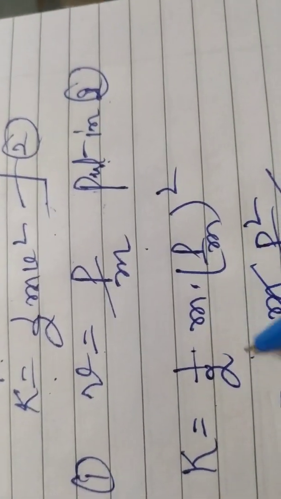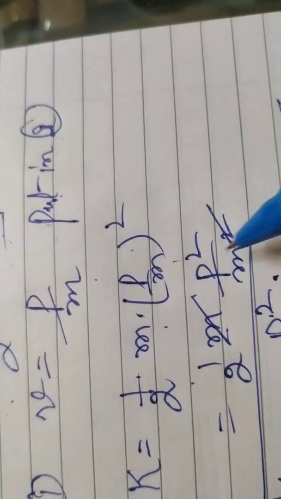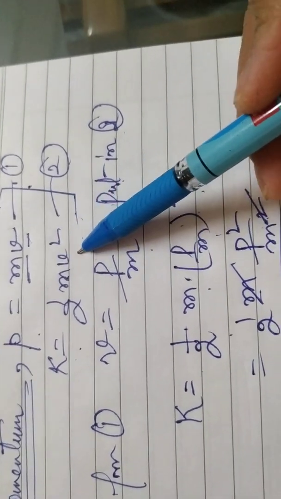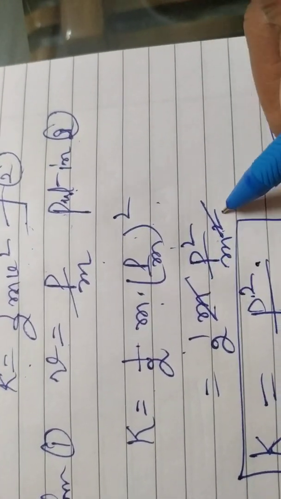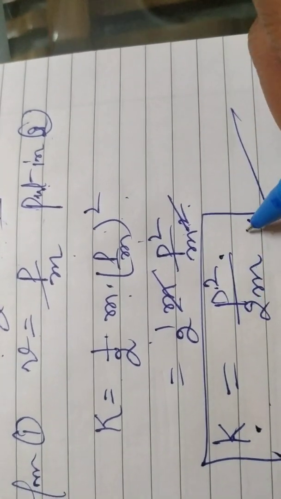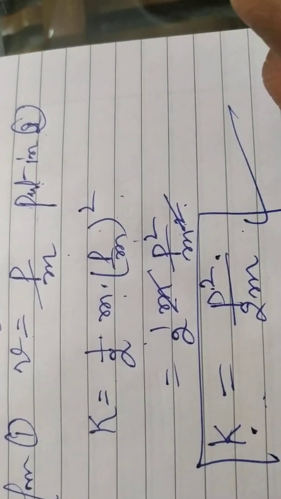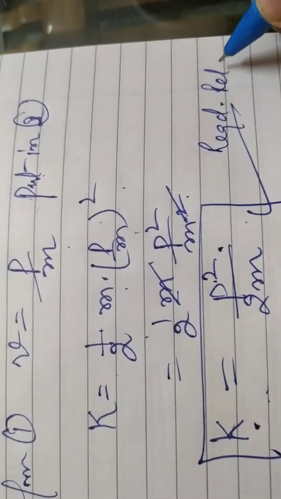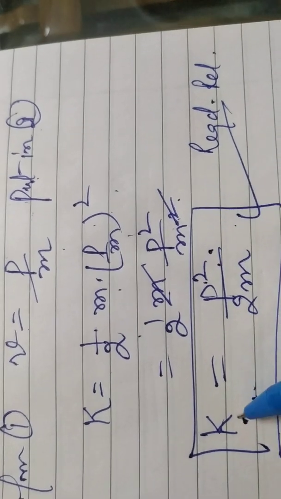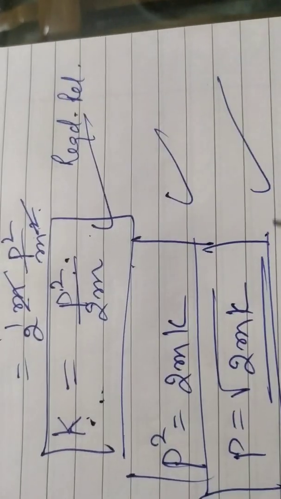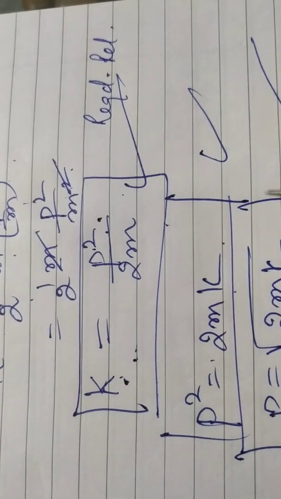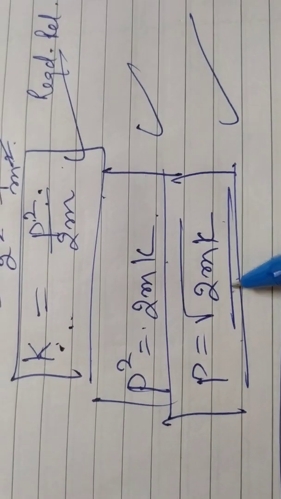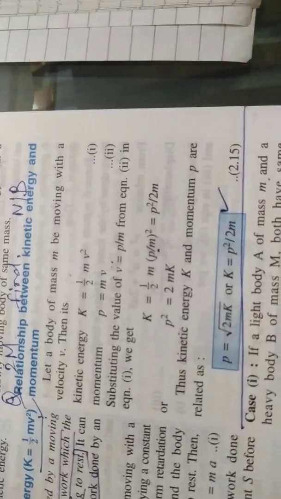You will get half M into P square by M square after substituting the value of V from equation 1 in equation 2. Now one M will be cancelled out and you are left with this, that K comes out P square by 2M. This is the required relation between P and K, that is momentum and kinetic energy, which can further be written like this: P square is equal to 2mK, or like this, P is equal to root of 2mK.